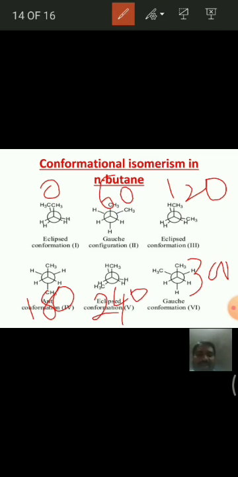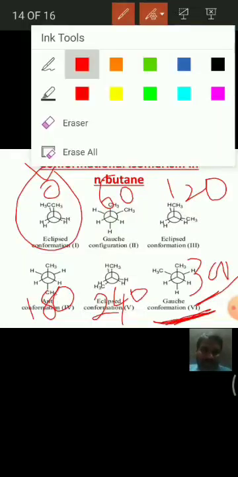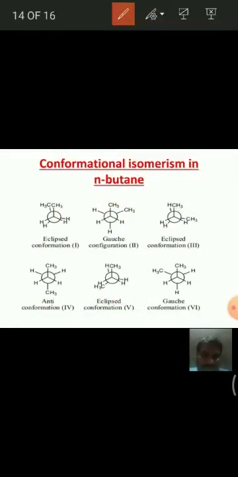And by rotating one more 60 degrees, we get 360 degrees, that means we get the first molecule again. I think you understand. By rotating 60 more degrees we get 360 degrees, that means again 0 degrees. In these structures, if you observe, the second conformation and sixth conformation are similar.